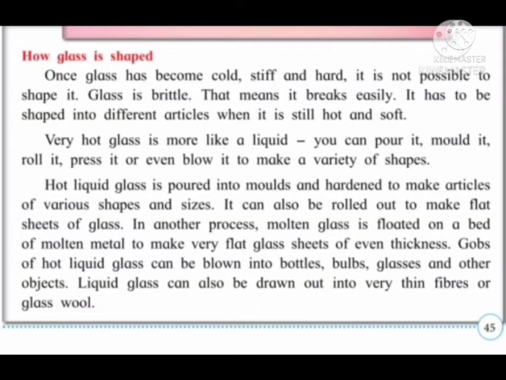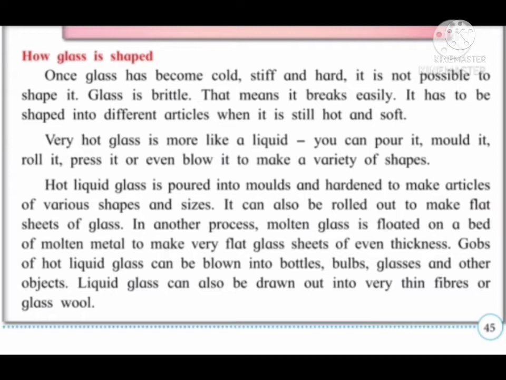Now let's learn how glass is shaped. Once glass has become cold, stiff and hard, it is not possible to shape it. Glass is brittle. That means it breaks easily. It has to be shaped into different articles when it is still hot and soft. Very hot glass is more like a liquid. You can pour it, mold it, roll it, press it, or even blow it to make a variety of shapes.